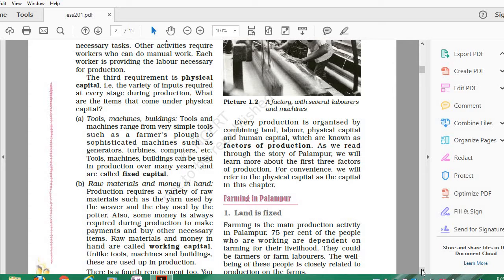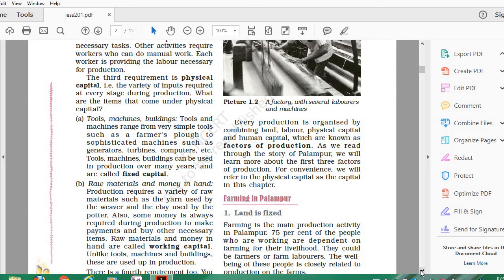For example, our school bus is a fixed capital, and the working capital in that bus is the driver's salary, diesel and tires. So every production needs a combination of land, labor, physical capital and human capital, which are known as factors of production.